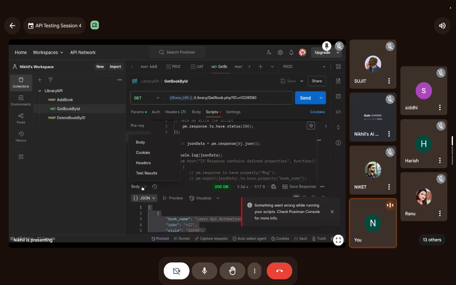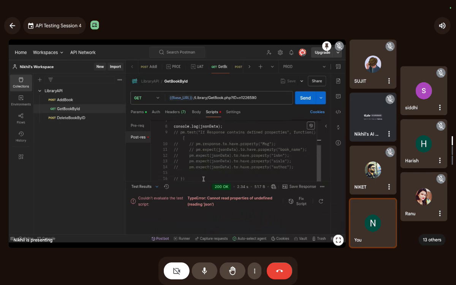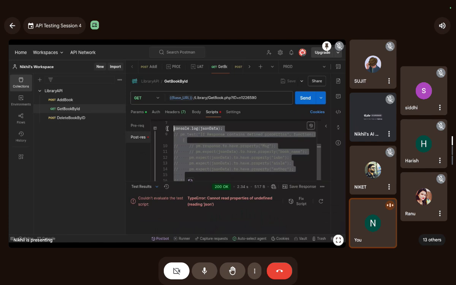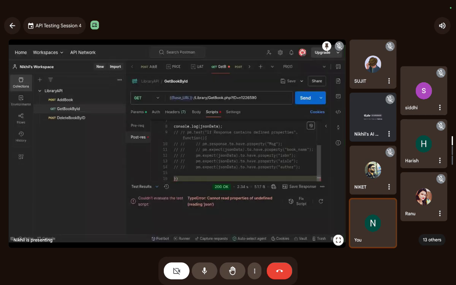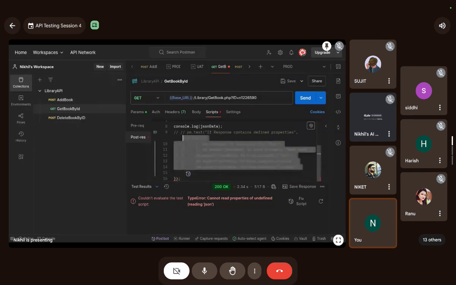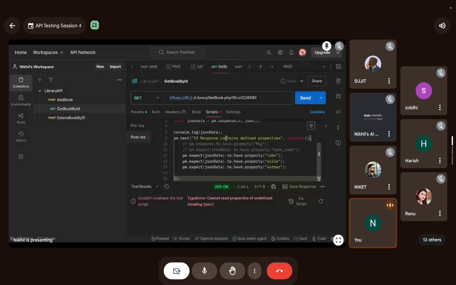Something went wrong in the script. Okay. My script isn't containing anything. Alright, to remove the comments, right? Okay.